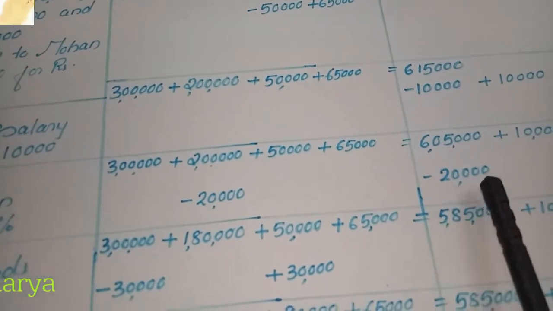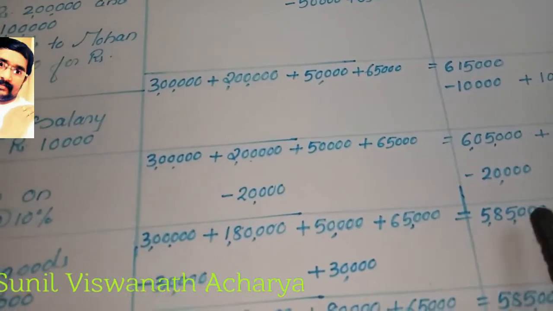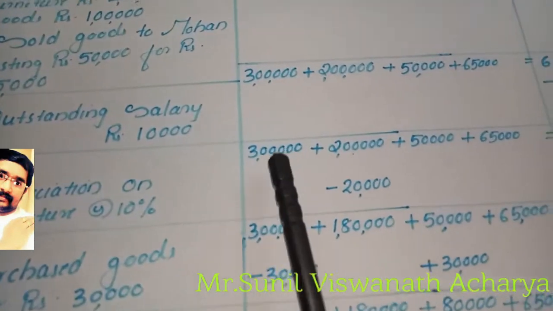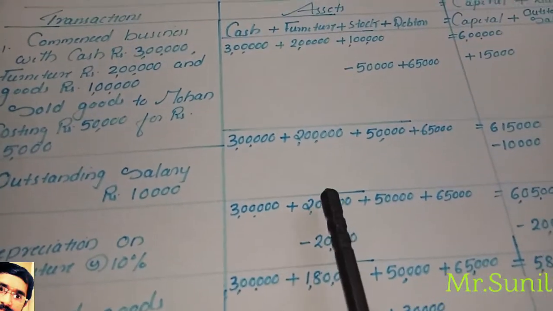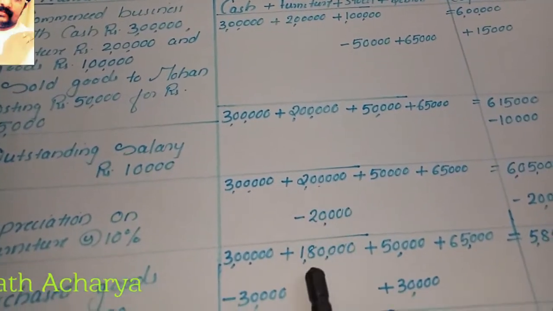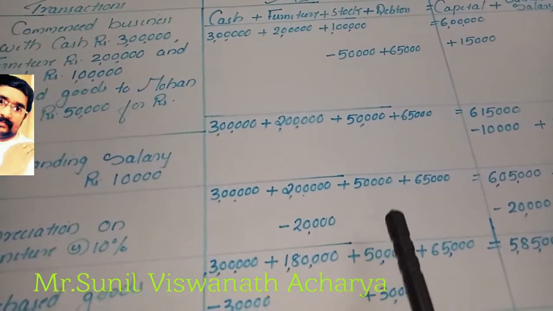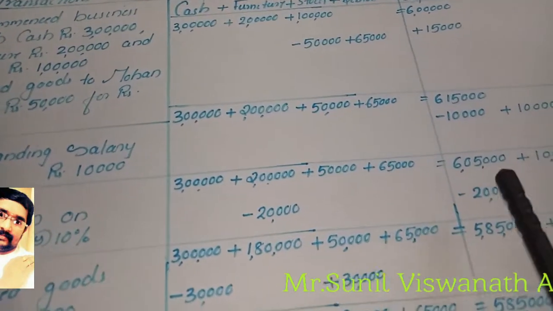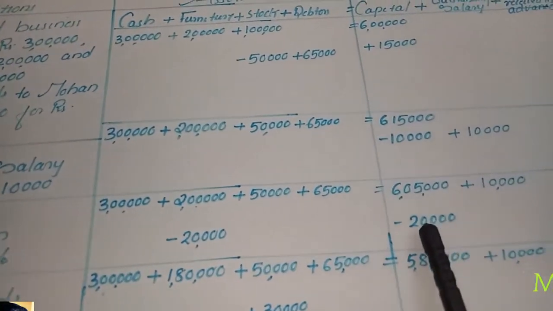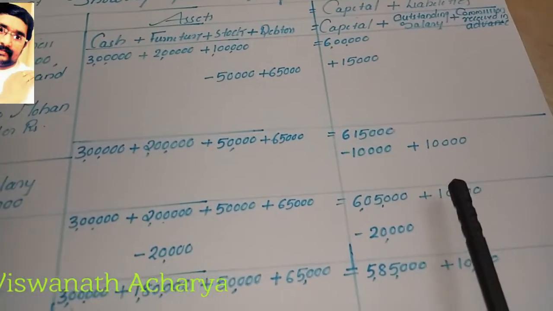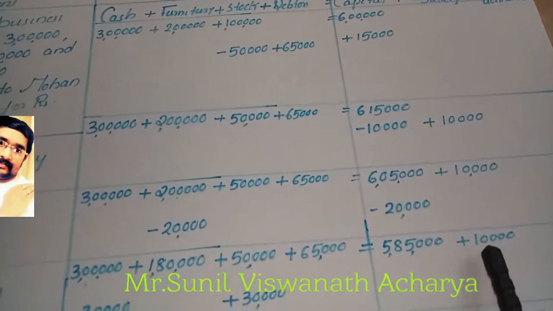So 6,05,000 minus 20,000 is 5,85,000. So now we can total again. Cash is 3 lakhs. Furniture 2 lakh minus depreciation, 1,80,000. Stock 50,000. Debtor 65,000. Capital 6,05,000 minus 20,000, 5,85,000, and outstanding salary 10,000.